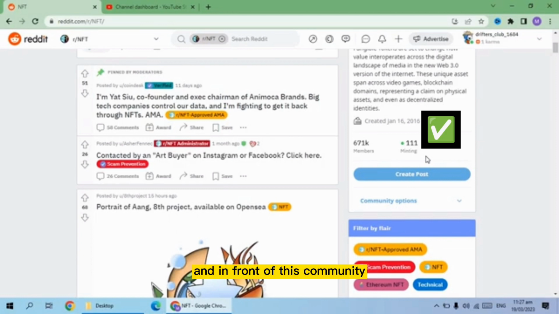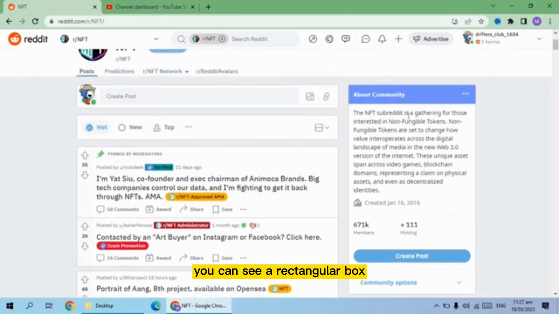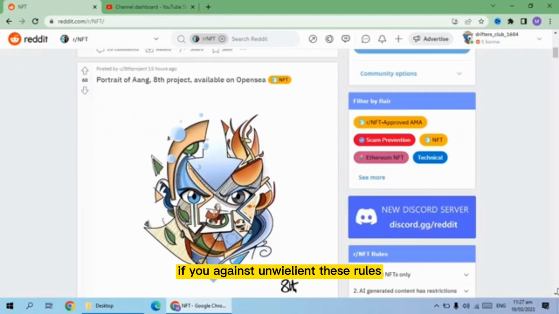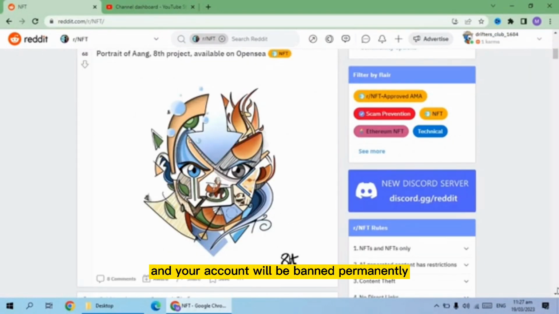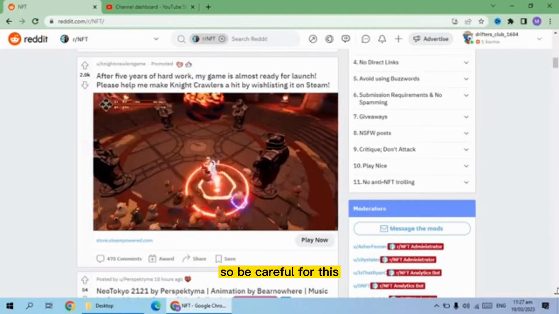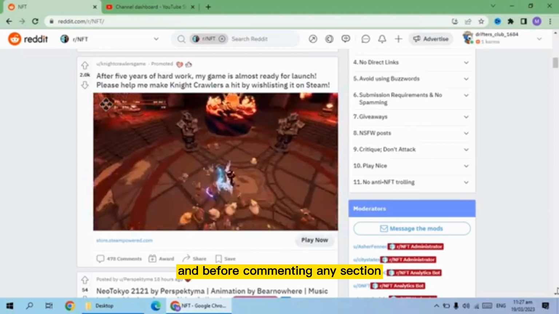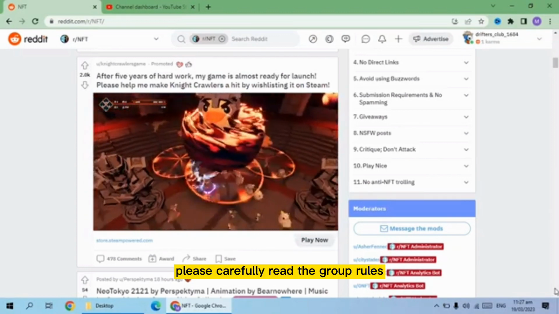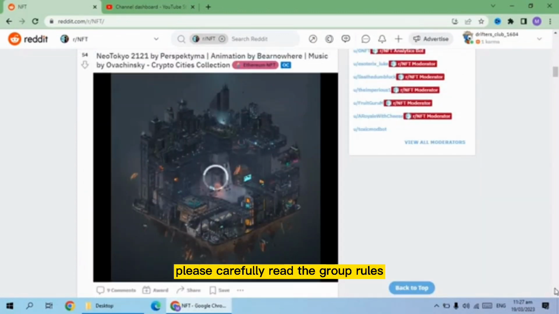And in front of this community you can see a rectangular box. In this box the rules and regulations about this community are mentioned. If you go against and violate these rules, then you will be removed and your account will be banned permanently from reddit.com. So be careful about this. And before commenting in any section, please carefully read the group rules.